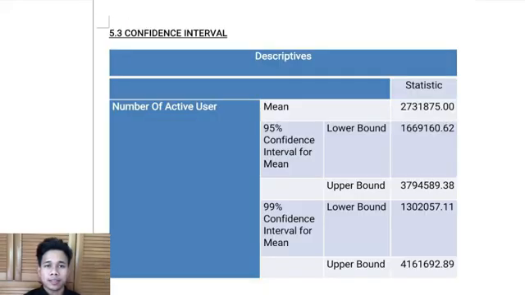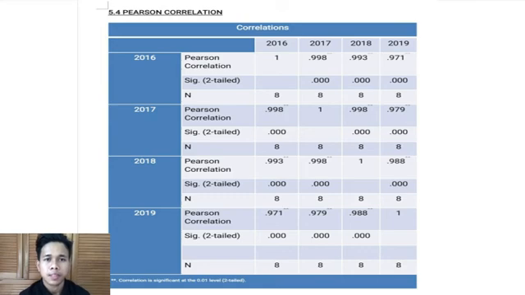5.3 is about confidence interval. When we use a 95% confidence interval, the limit range is from 1,669,162 to 3,794,590. While using a 99% confidence interval, the limit range is from 1,302,058 to 4,161,693.